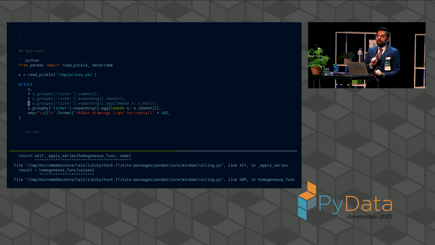Except the expanding API these days requires that all of the operations done in a user-defined function are done only on numeric columns. And you can think, why is that? Well, this is very meaningful for us if we think about what makes Pandas code fast and what makes Pandas code slow. What makes Pandas code fast are cases where we can, with some generality, drop down to the lower level.